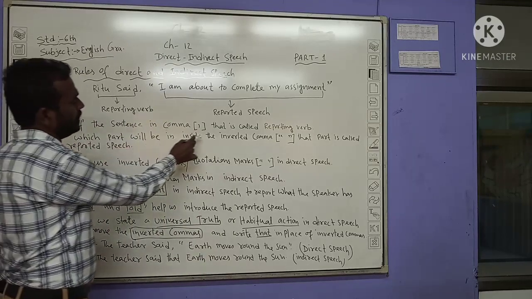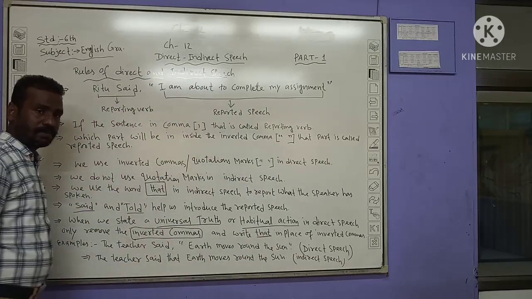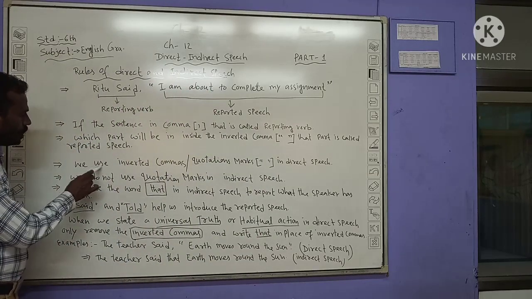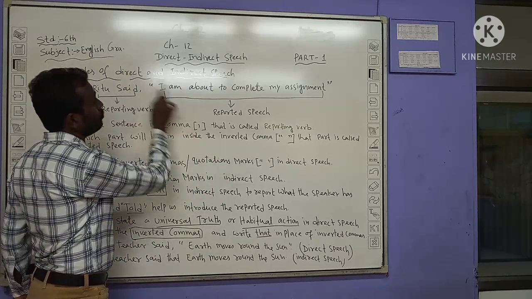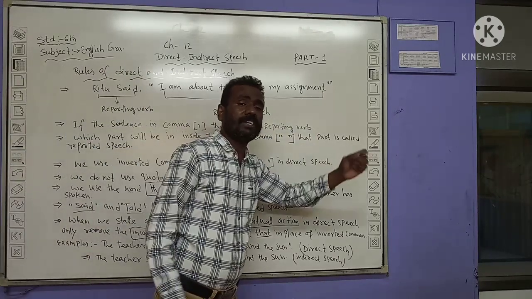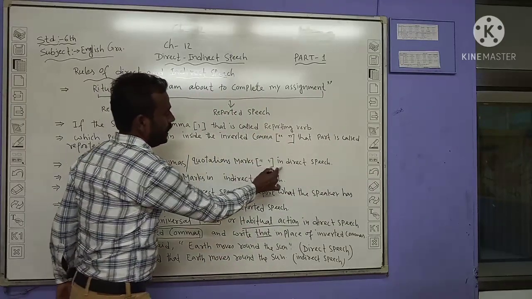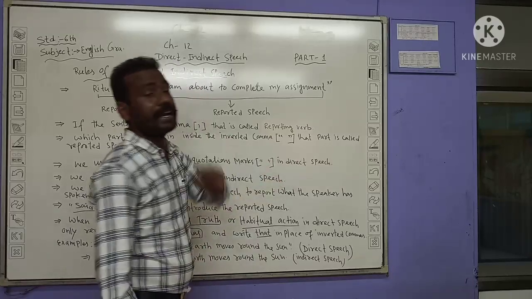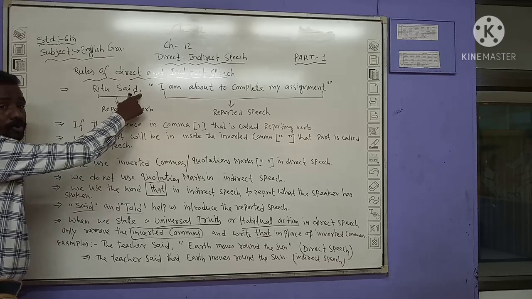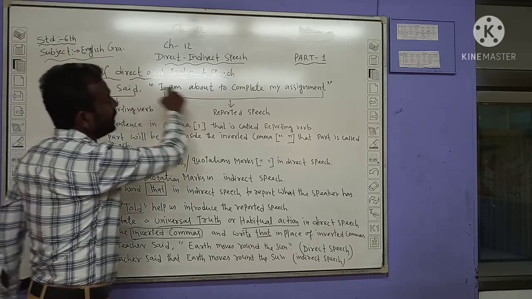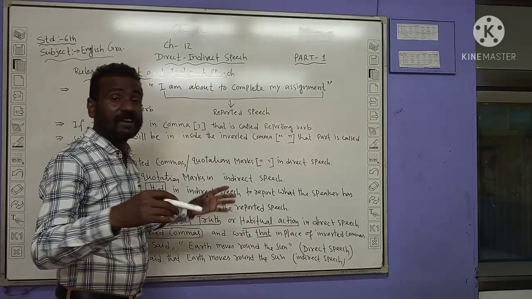Which part will be inside the inverted comma? That part is called reported speech. We use inverted commas, or quotation marks. This is called inverted comma, or another name is quotation mark. Clear? See, in direct speech, डायरेक्ट स्पीच में दो होते हैं, एक तो कॉमा, दूसरा इन्वर्टेड कॉमा, that is another name also quotation mark.